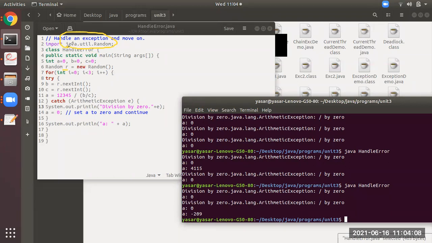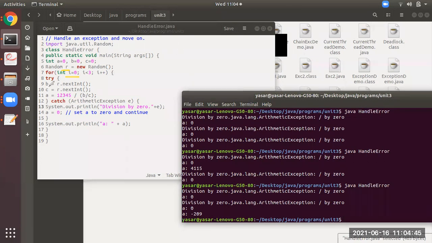Then after learning package, you have seen one program of import. Okay, what will import do? It will collect the entire data of a particular class which you are importing. Like here you are importing the Random class from line number 2. So whatever the methods are there in Random will be imported over here. So you can observe here at line number 6, that is an object, and after that you see the for loop. The for loop will be evaluated 3 times. That is fine. Now I equal to 0 we are going to see. So you all observe here what is happening at I equal to 0.